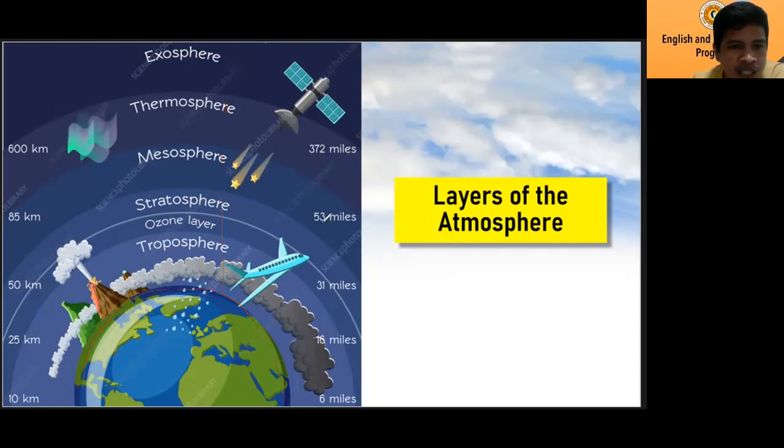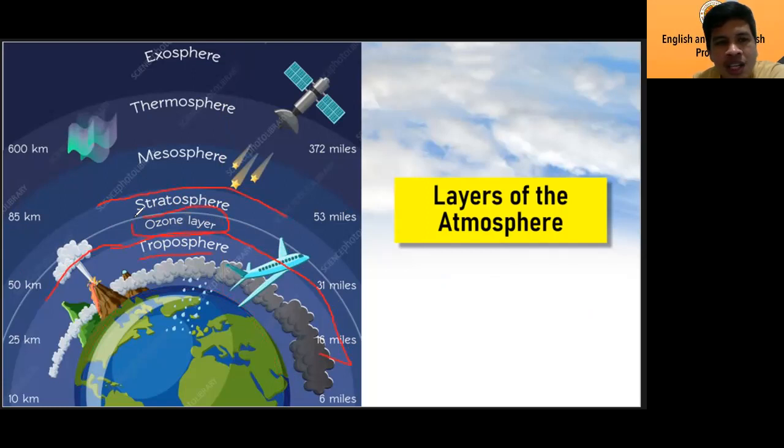You can see here, the first layer is what we call the troposphere. The second layer is the stratosphere, but under the stratosphere there is a sub-layer we call the ozone layer.